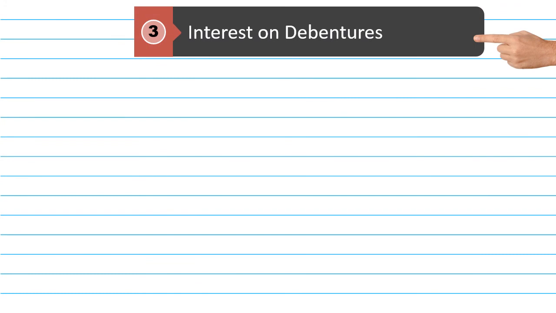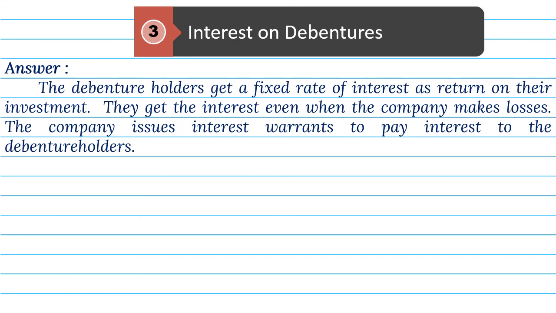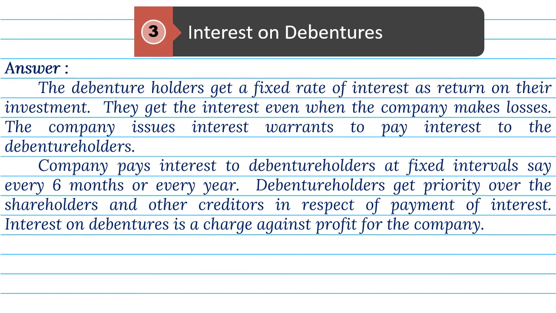3. Interest on debentures. Answer. The debenture holders get a fixed rate of interest as return on their investment. They get the interest even when the company makes losses. The company issues interest warrants to pay interest to the debenture holders. Company pays interest to debenture holders at fixed intervals, say every 6 months or every year. Debenture holders get priority over the shareholders and other creditors in respect of payment of interest. Interest on debentures is a charge against profit for the company.